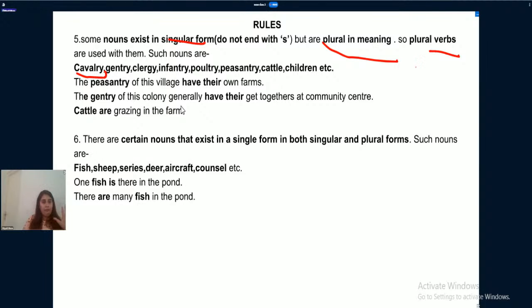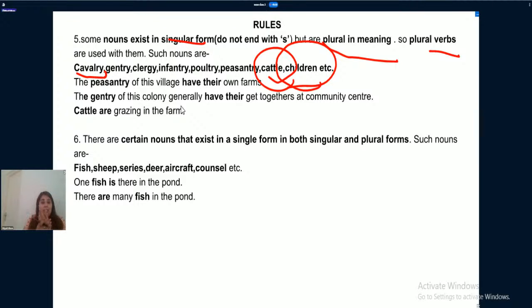Poultry, we all know poultry farms, right? Peasantry are a group of farmers, or in some dictionaries it is given like a group of uneducated people, right? Peasantry. Cattle is a group of animals that graze together, or you can say domestic animals. Children is a group of small kids, children. Okay, these nouns exist in singular form but have plural meaning. So that's why we use plural verb with them.